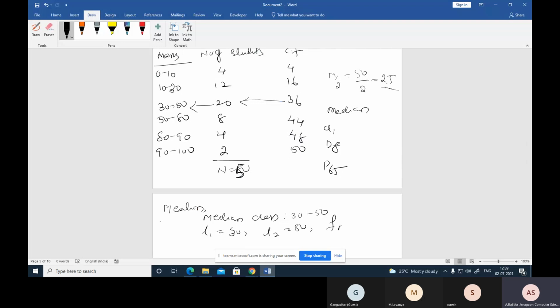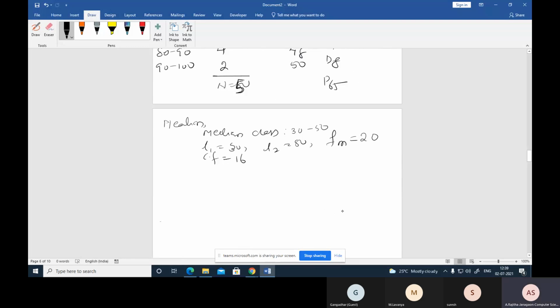Now the median class frequency is what here? 20. Now the cumulative frequency previous to this median class is 16. Now substitute these values in the formula: median equals L1 plus L2 minus L1 into n by 2 minus cumulative frequency, divided by Fm.